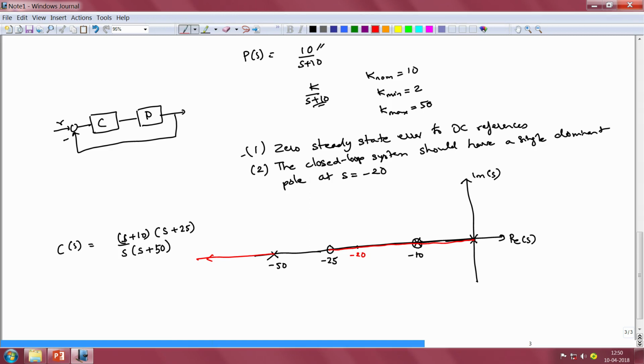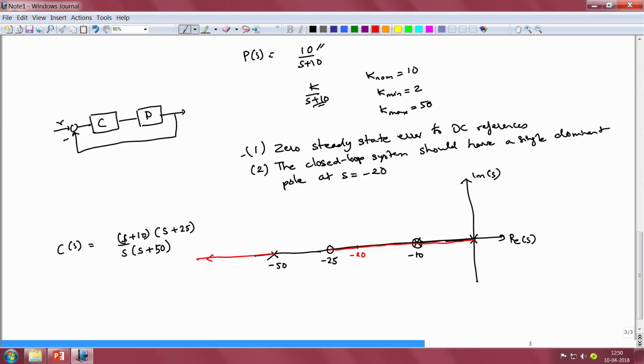Hence we would have two poles for the closed loop system. One pole would lie on the first branch, which is between s is equal to 0 and s is equal to minus 25, and the second pole would lie on the second branch, which is between s is equal to minus 50 and s is equal to minus infinity, somewhere to the left of s is equal to minus 50. Since the closed loop pole on the first branch is closer to the origin compared to the closed loop pole on the second branch, this pole is going to be the dominant pole of our system.